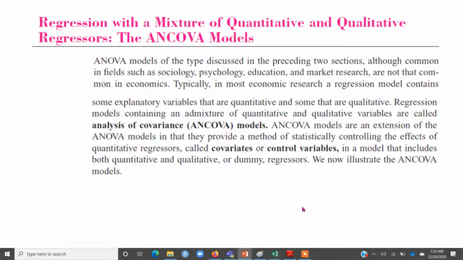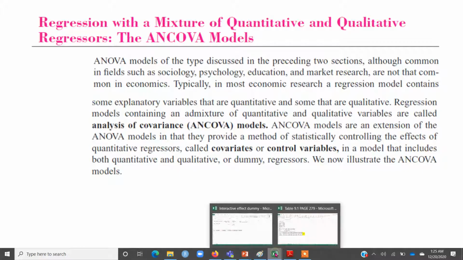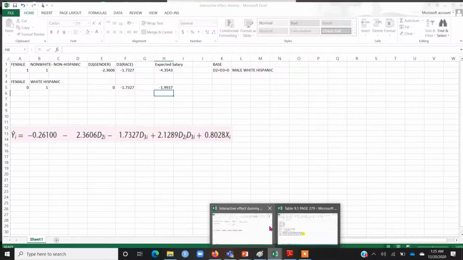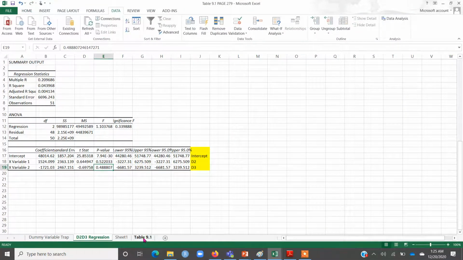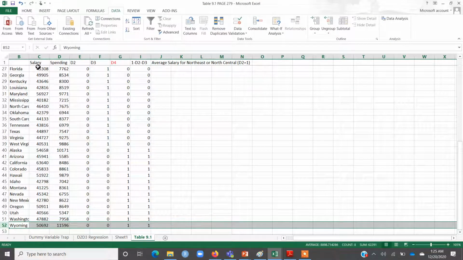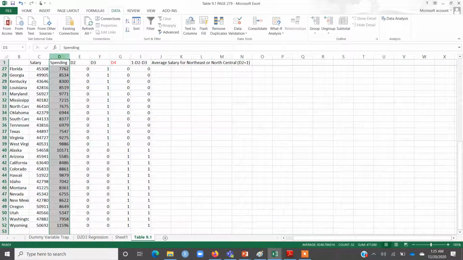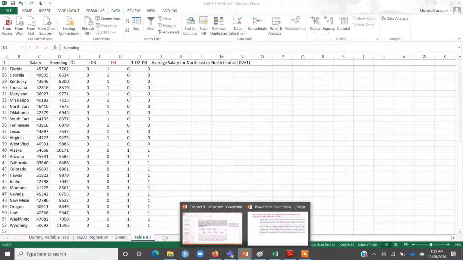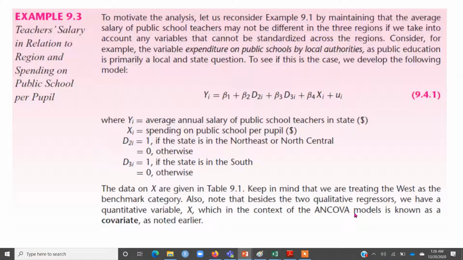If you look at the data file Table 9.1, you will see that we have a quantitative variable called spending here. So let's see what this variable is. First of all, let's understand its concept. Let's say that we again use Table 9.1 and we want to find out the determinants of average salary.